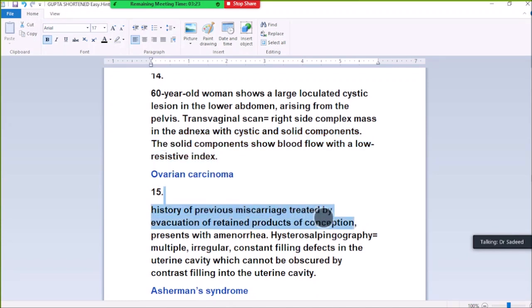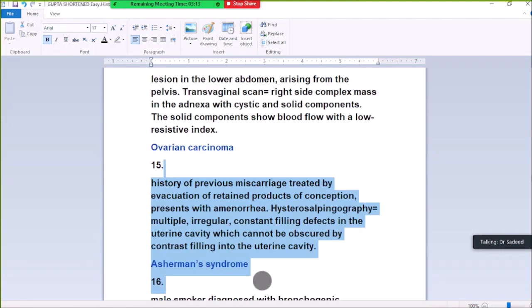15. History of previous miscarriage treated by evacuation of retained products of conception. Presents with amenorrhea. Hysterosalpingography shows multiple irregular filling defects in the uterine cavity, diagnosed Asherman syndrome.